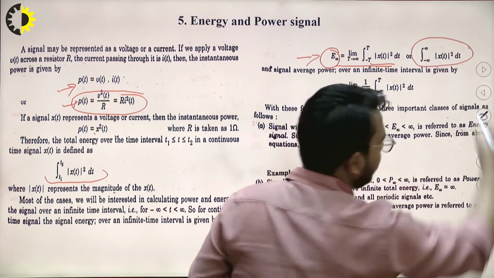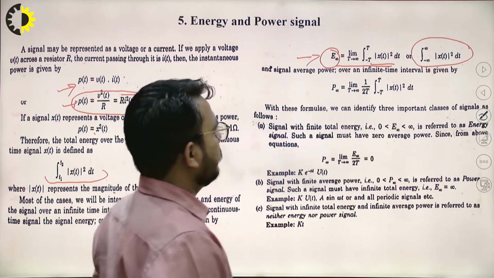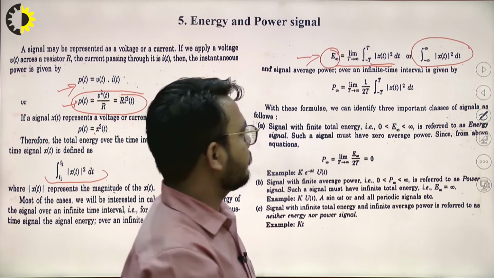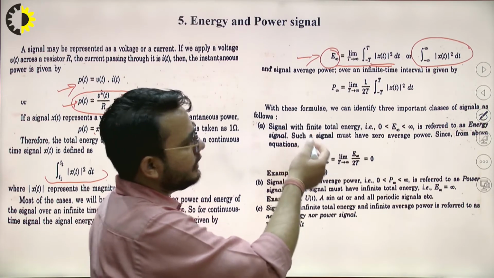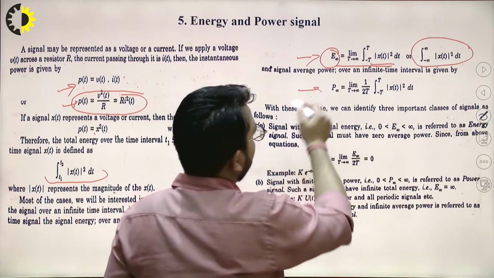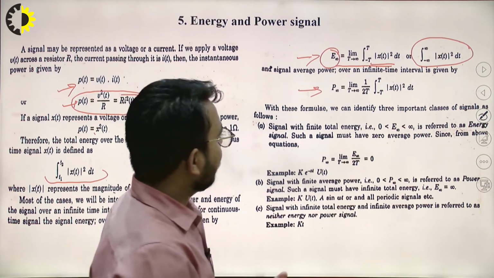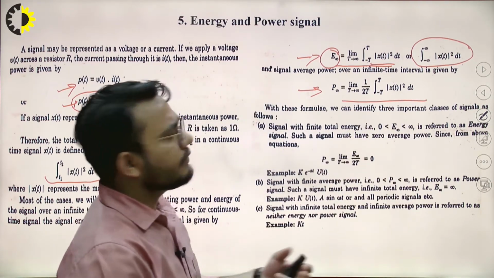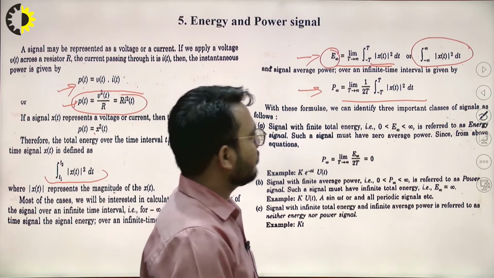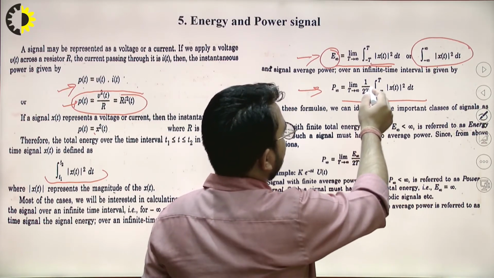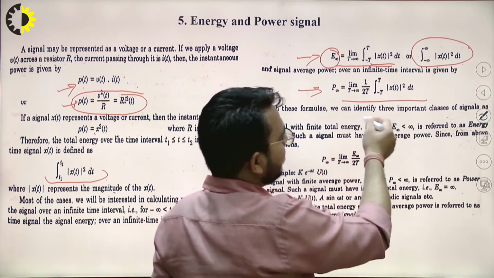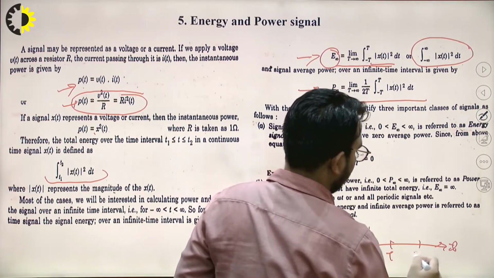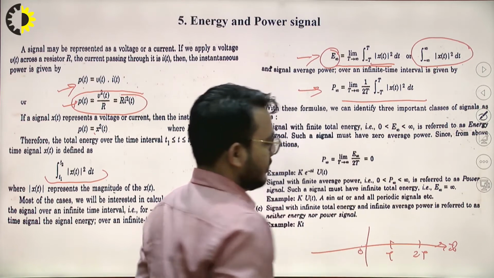It can also be written, if we just replace the limits, from minus infinite to plus infinite of the magnitude square of x, and from this we can calculate the energy of the signal. The power of the signal can be calculated by this one, that is 1 upon 2T. If time is in the range of pi, then it can be 2 pi, but ultimately here we are just using 1 upon 2T, over just this time range, right?